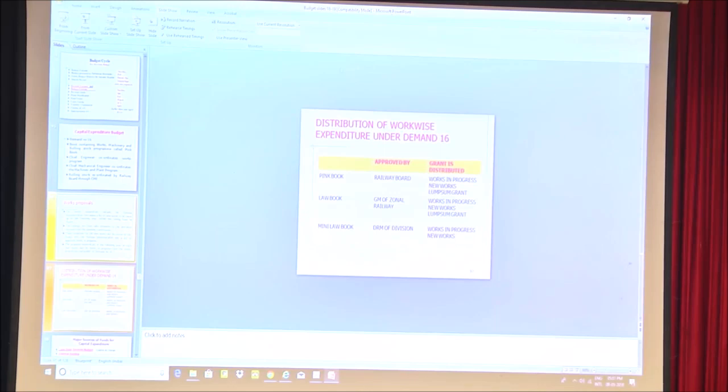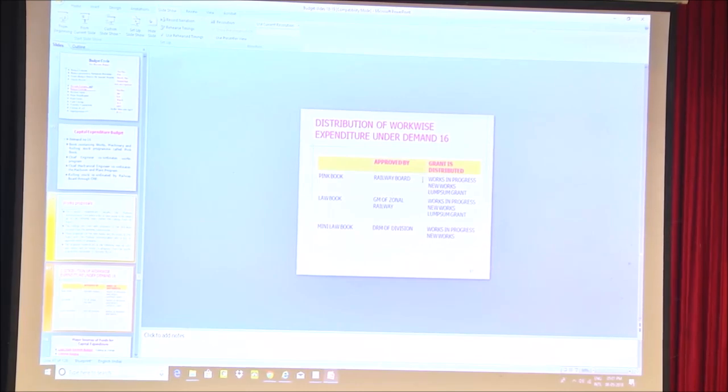This is how the distribution of work-wise expenditure under demand number 16 is seen. The pink book is approved by the railway board. All works are approved by the railway board.